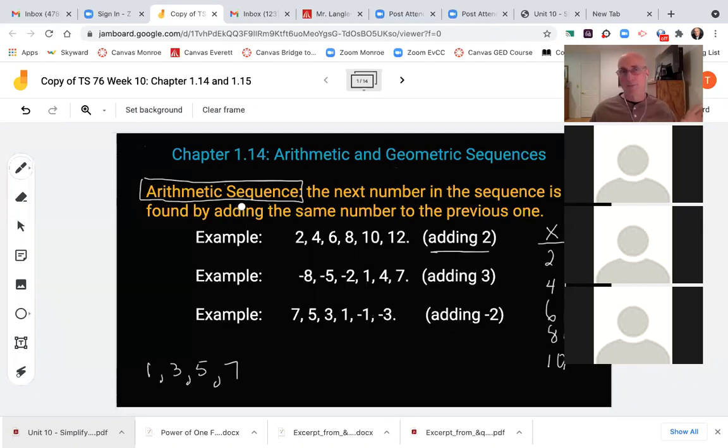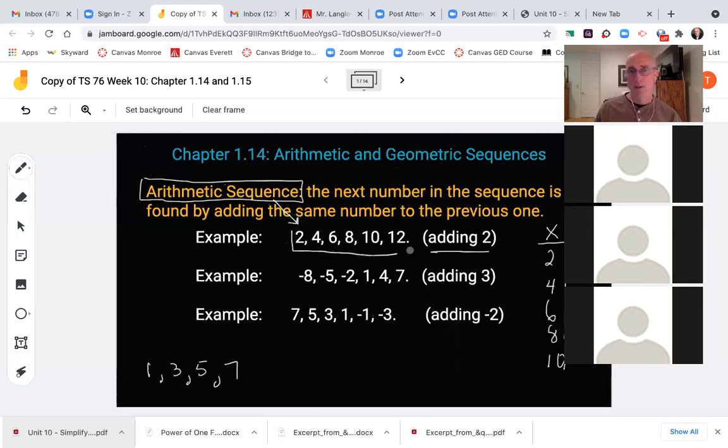You could also be dealing with negative numbers, but adding 3 each time. If I have negative 8 plus 3, that gives me negative 5, plus 3 gives me negative 2, plus 3 gives me a positive 1, plus 3 is 4, etc. So that is an arithmetic sequence, where we're adding the same thing each time.